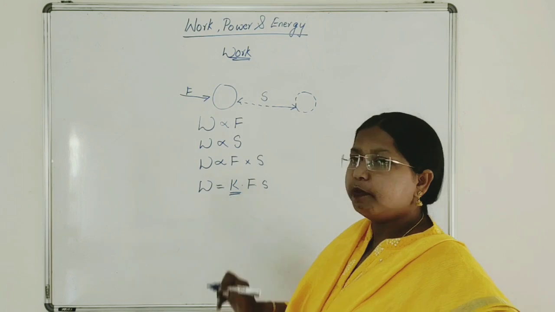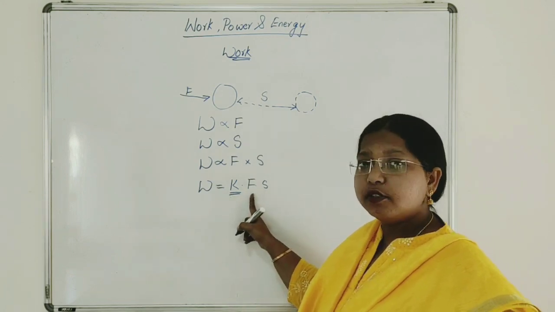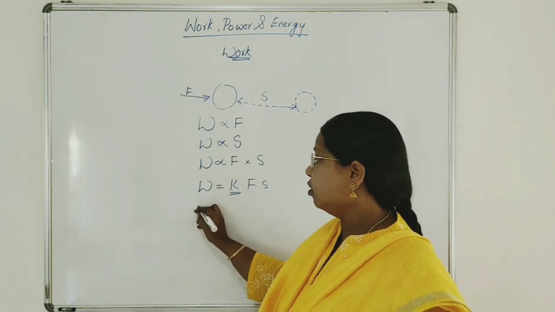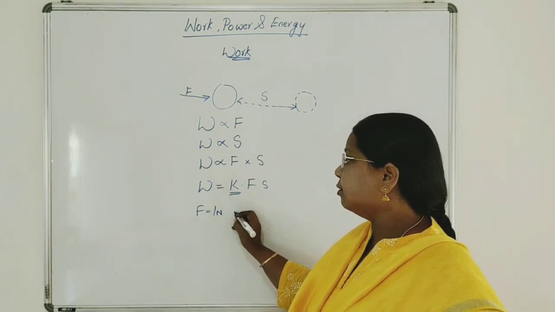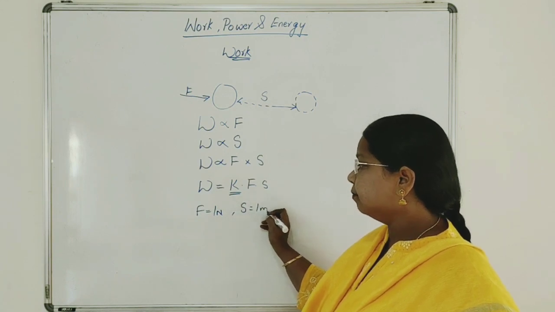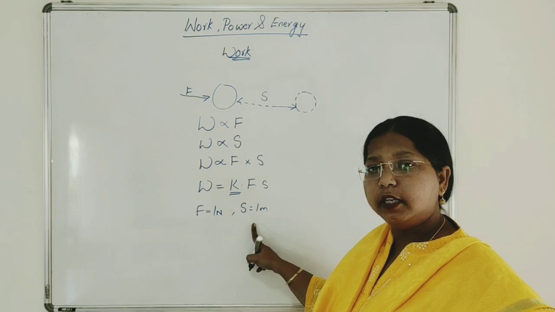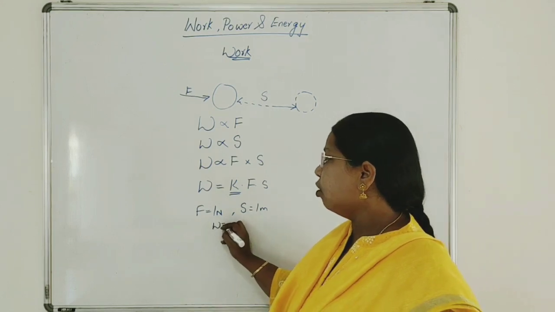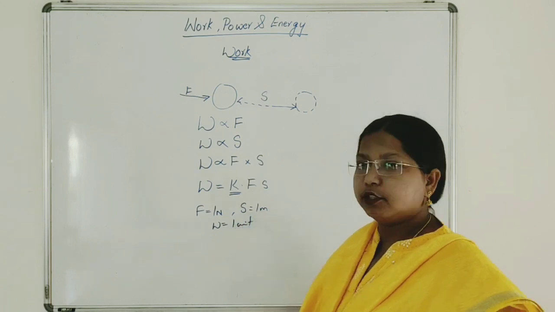This K is a proportionality constant. Suppose a force of 1 unit, meaning 1 Newton, causes a displacement of 1 meter, then work done is also said to be 1 unit.